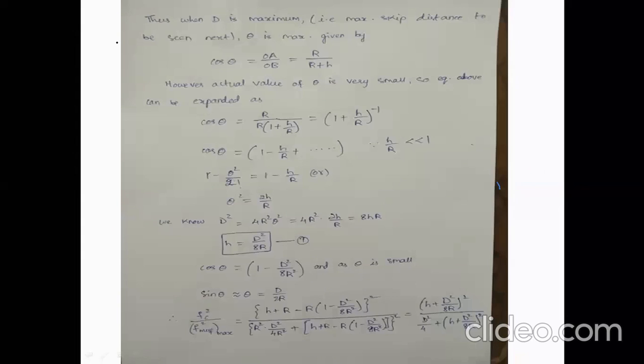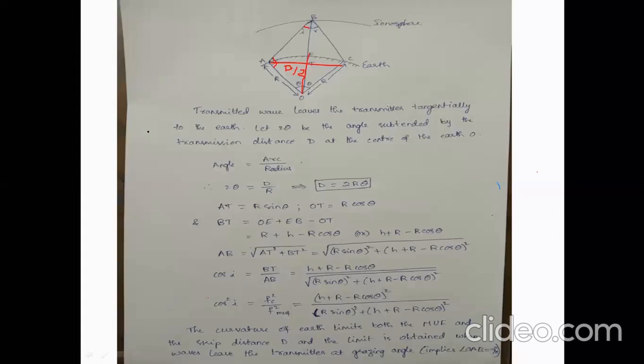When D is maximum, the skip distance is said to be maximum, and theta is also maximum. Where cos theta is OA by AB, you have to remember the diagram.